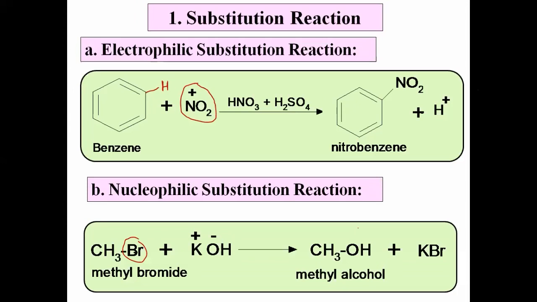But here, bromine is replaced by OH minus. It is replaced by a negatively charged ion. It is replaced by a nucleophile. OH minus is a nucleophile, and hence that reaction is an example of nucleophilic substitution. Here, in methyl bromide, bromine is replaced by OH minus, a nucleophile, hence it is nucleophilic substitution. And thus, the substitution reaction in which an atom or group from the molecule is replaced by a nucleophile is called nucleophilic substitution. Let us see the third type.